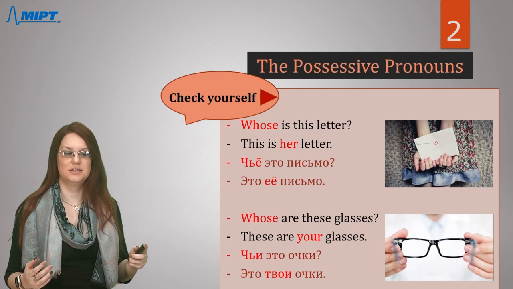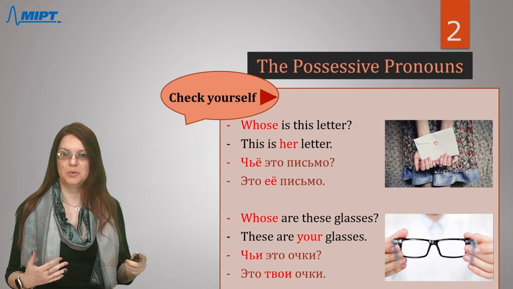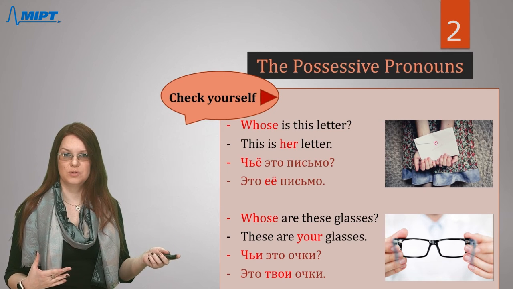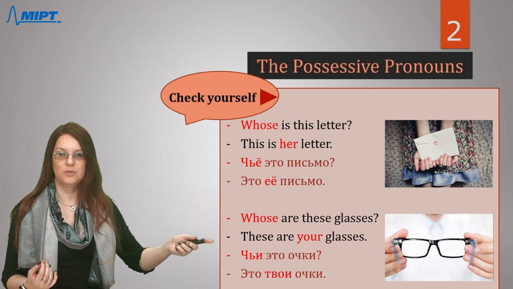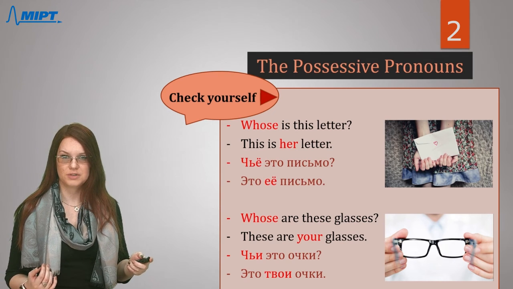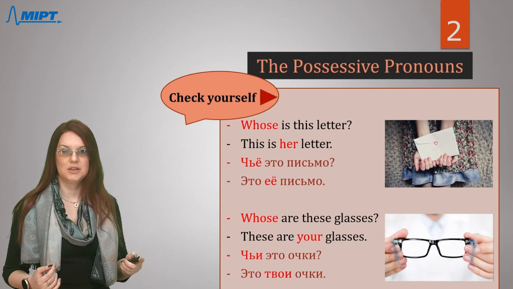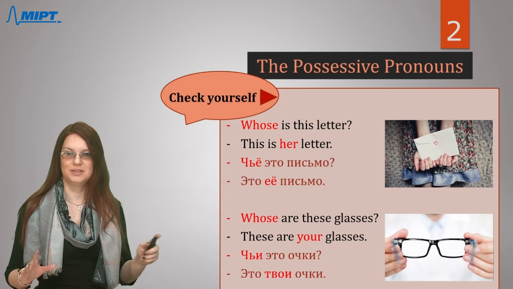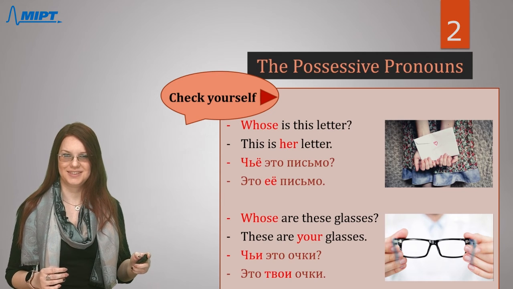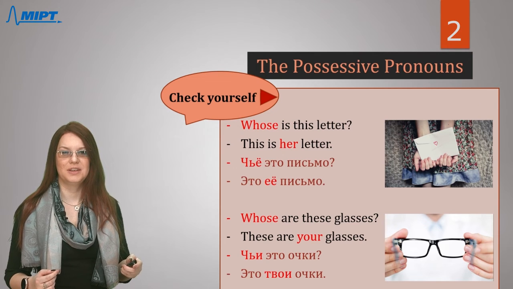If it's a little difficult to memorize all forms of Russian possessive pronouns and also the four forms of this question word, whose in English, I mean, anytime you can open the whole table and check yourself, and it will help you to memorize these forms faster.